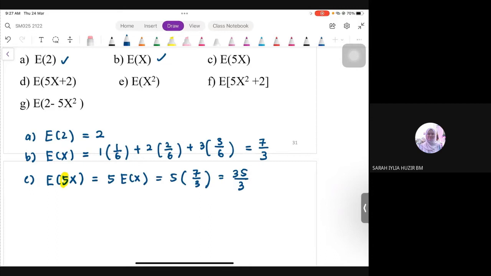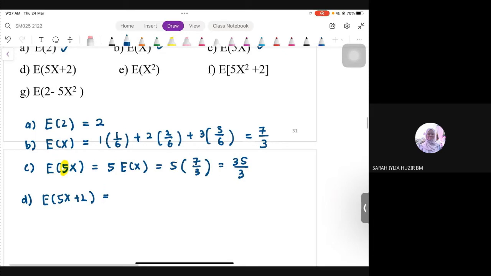Okay. Settled. Moving on. Part D. We have to find expectation of 5x plus 2. Okay, we have a plus there. So just directly open it up using the plus sign. It will become E of 5x plus E2. I just open it up, I break it apart one by one. And then we simplify again.